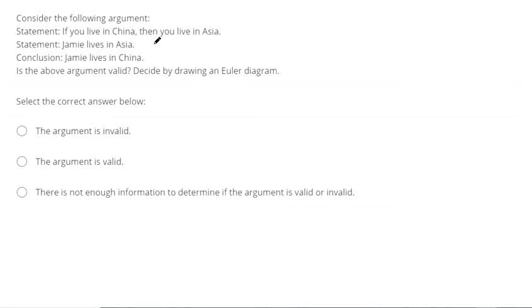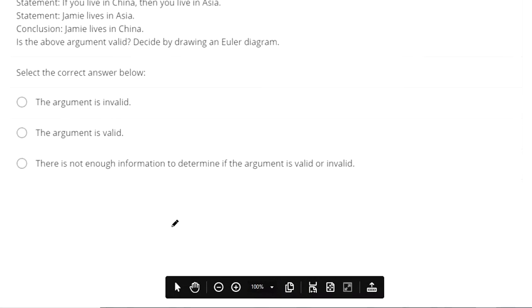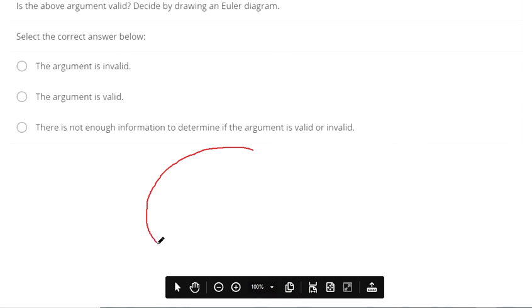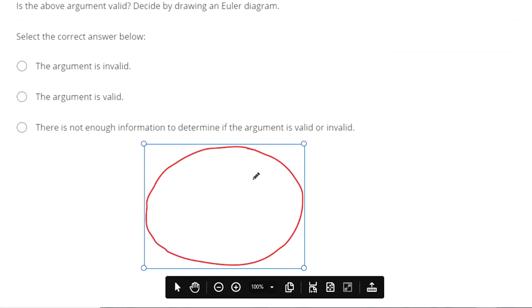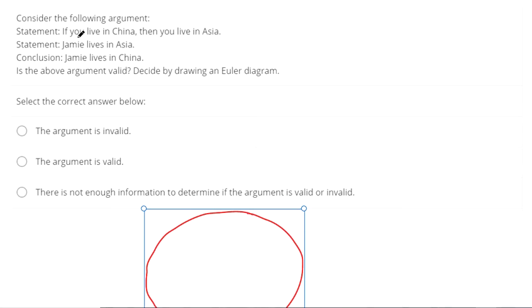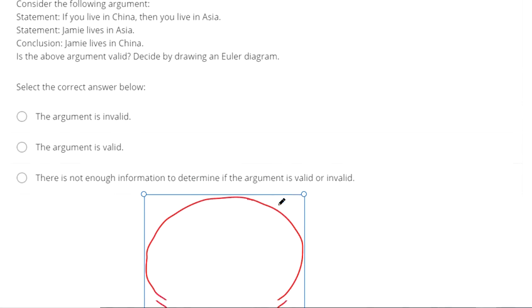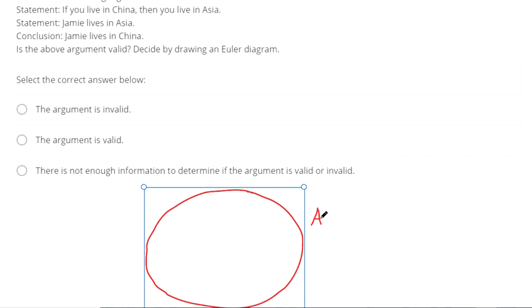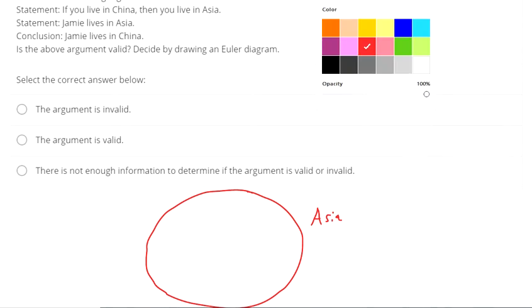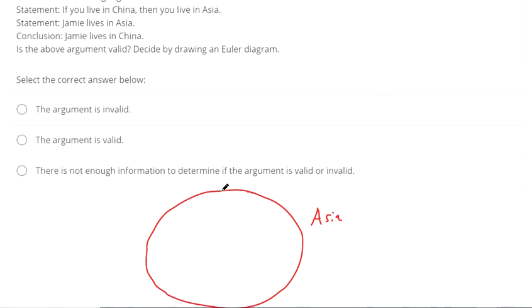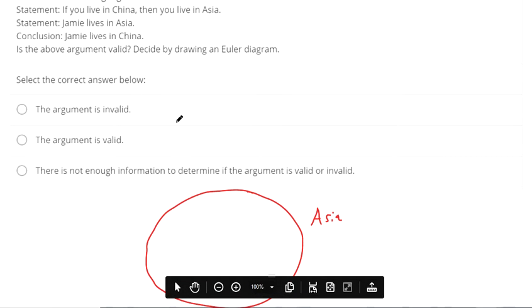If you live in China, then you live in Asia. You draw circles to represent all the people that fit one of the categories. So the first statement here, if you live in China, then you live in Asia. This red circle is going to be all the people that live in Asia. And then we're told that if you live in China, you live in Asia.